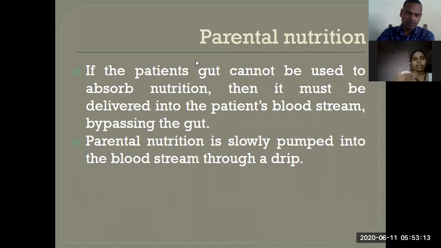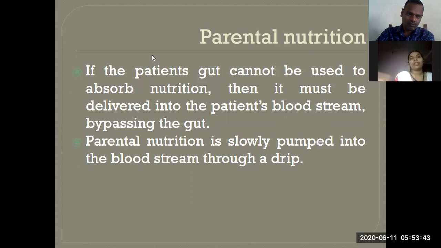They attach the tube in the right part of the chest. They mostly choose the large blood vessels, and they attach the tube there. Through that tube, it reaches the bloodstream. I mean, through the blood vessels it reaches the bloodstream. So the food is given as a liquid drip, right? Like a glucose drip.